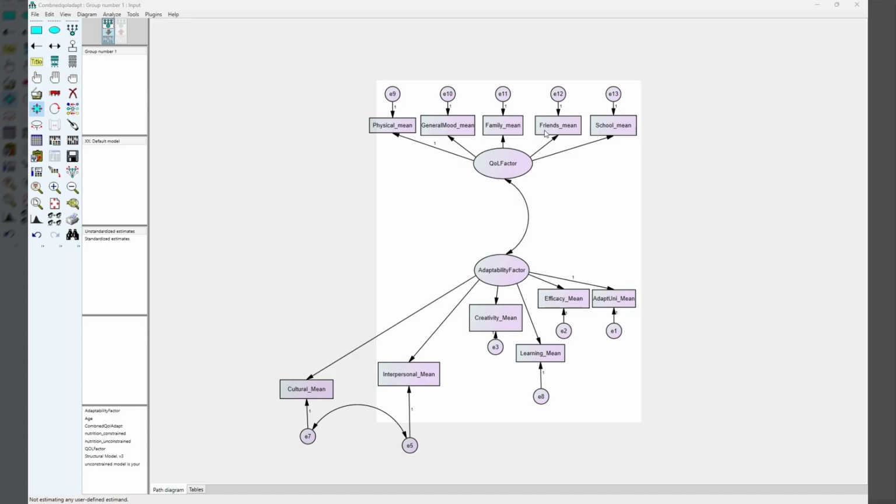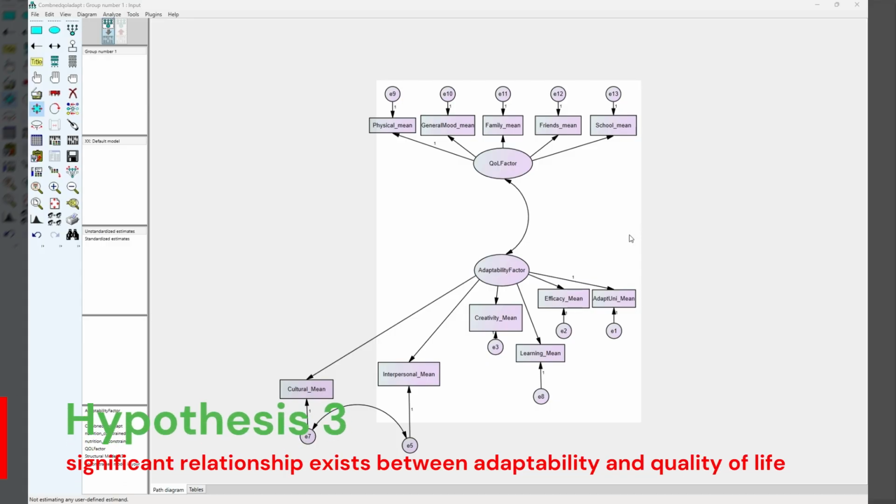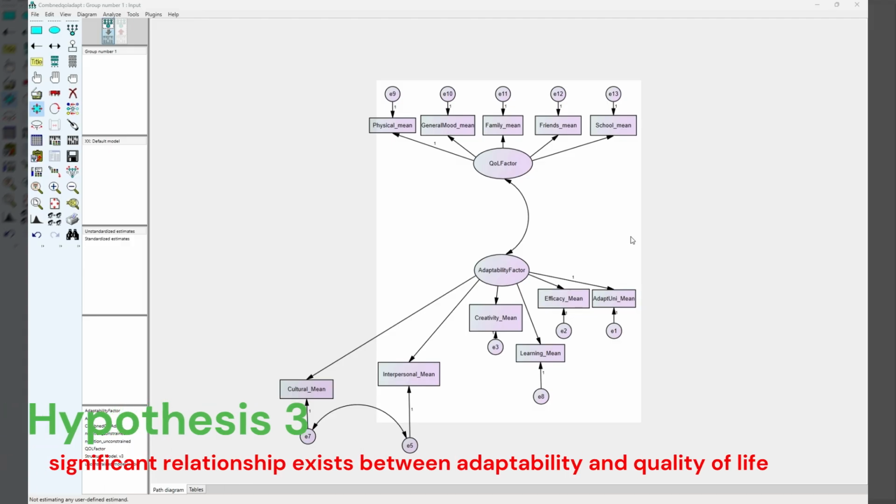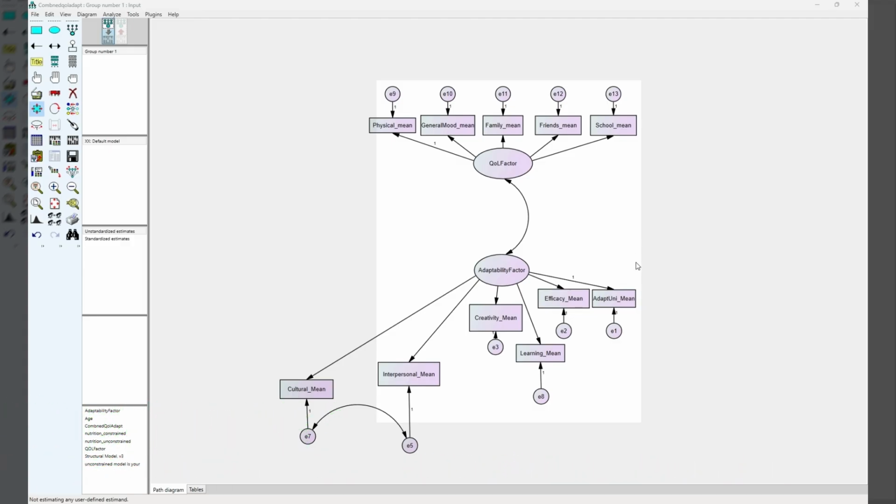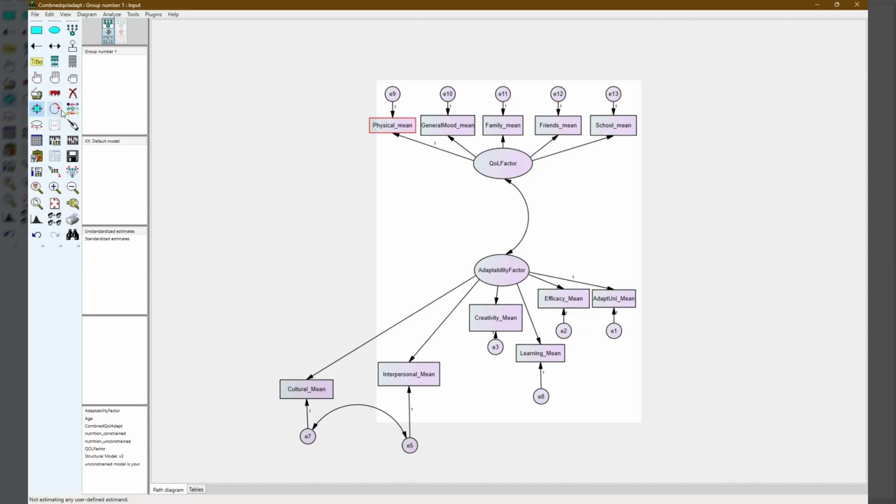The latent factor correlation between adaptability and QOL was small, but statistically significant, with an r of 0.192 and a p-value of 0.024. This provides preliminary support for hypothesis 3, that a significant relationship exists between adaptability and quality of life among CCIs in Kisumu County. So at least we first prove hypothesis 3, that a significant relationship exists, and this can be done when you calculate the estimates, run, and view the text outputs, as you can see.